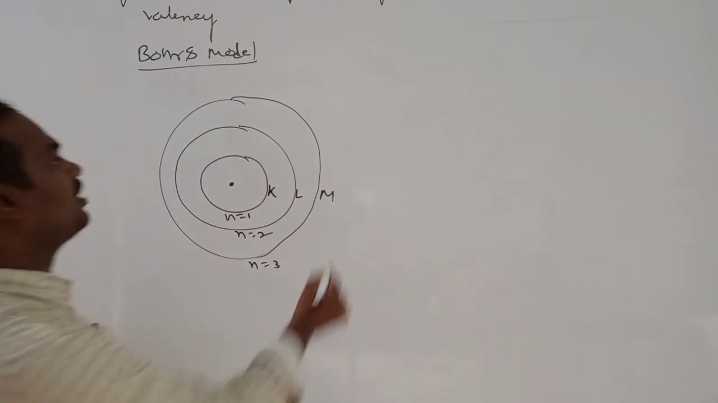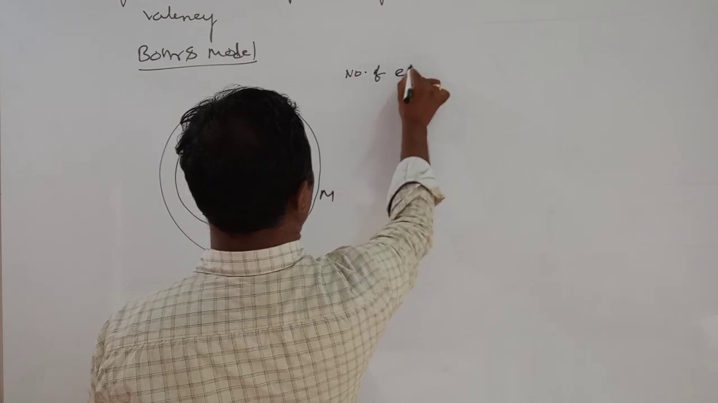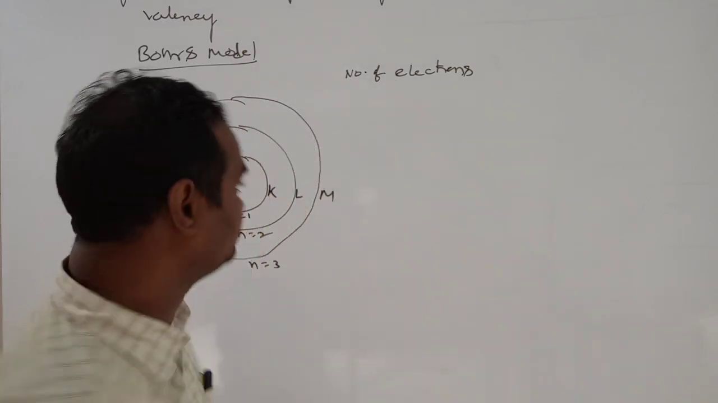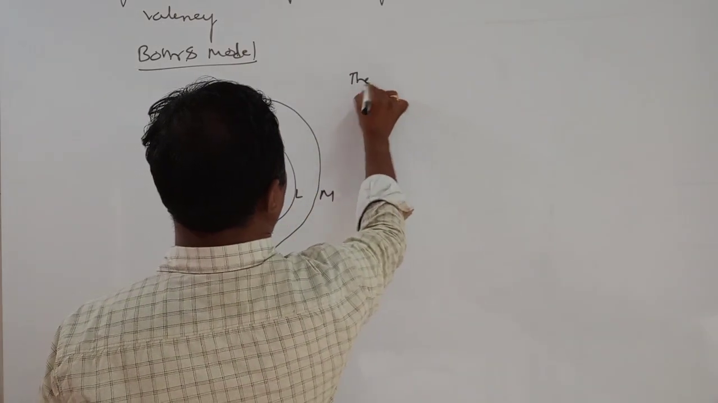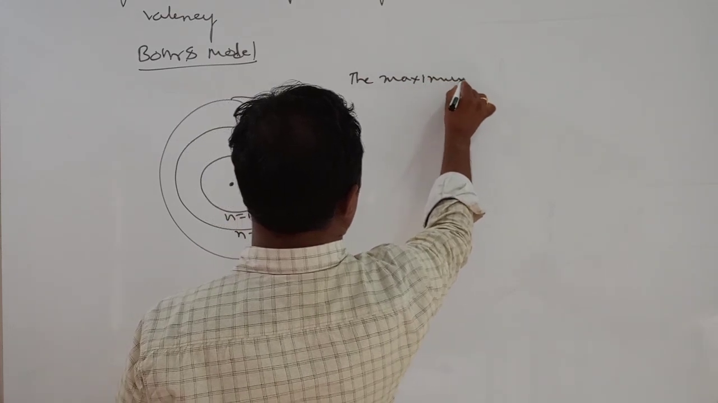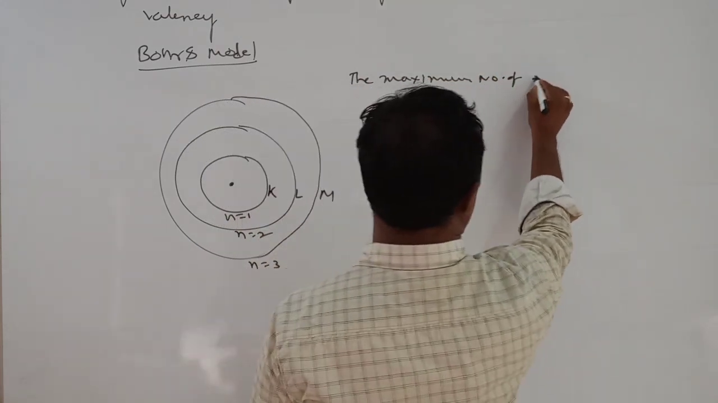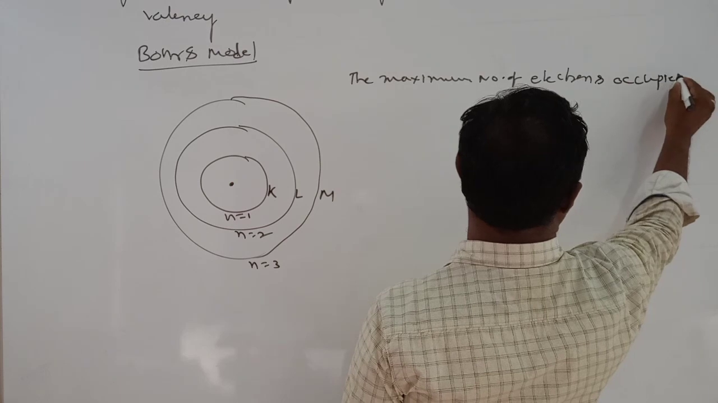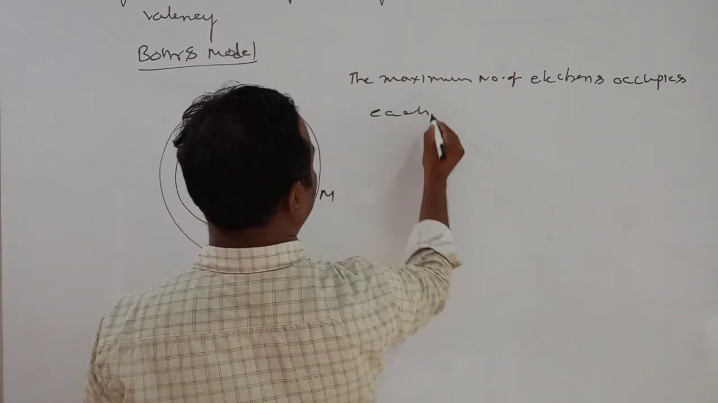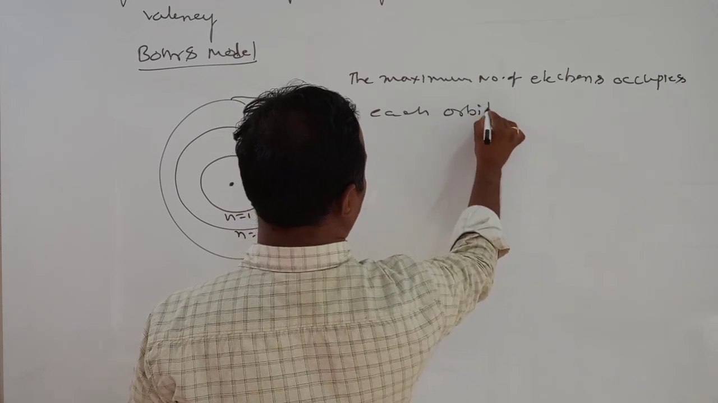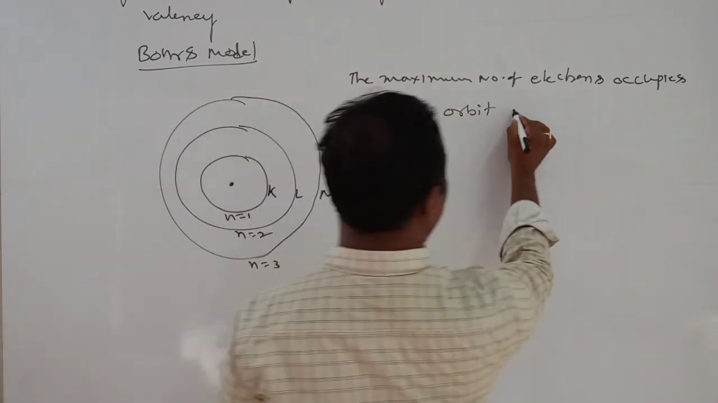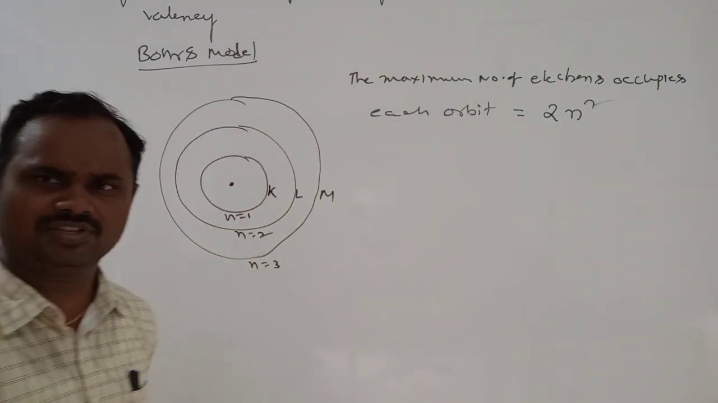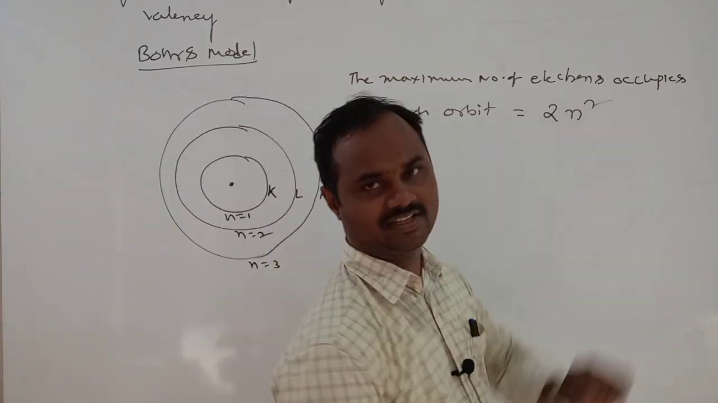Sir, carefully see, the maximum number of electrons that occupy each orbit is equal to 2n square, and the minimum can be 0 also. Okay, 0, 1, 2, 3, the maximum number of electrons is 2n square.